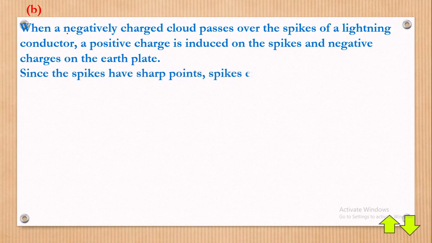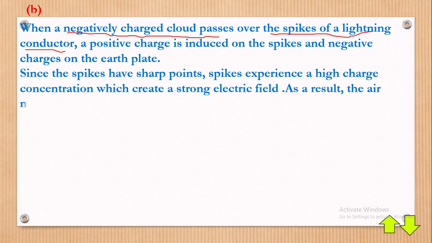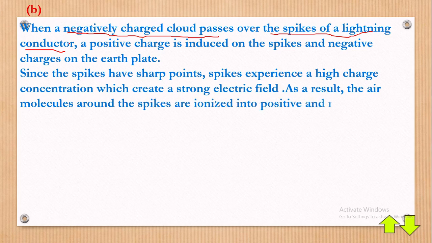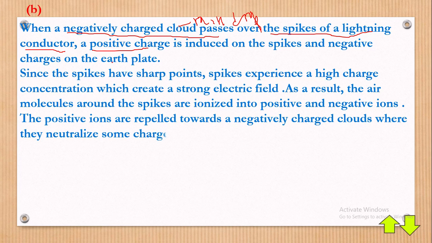So, when a negatively charged cloud passes over the spikes of a lightning conductor. Now, negatively charged cloud, I've explained how it comes about, how lightning comes about. But of course, you don't expect clouds to come on top of your building; what you are seeing as a cloud may not necessarily be a cloud, but it can just be a raindrop. So when a negatively charged cloud passes over the spikes of a lightning conductor, positive charge is induced on the spikes and negative charges on the earth plate.